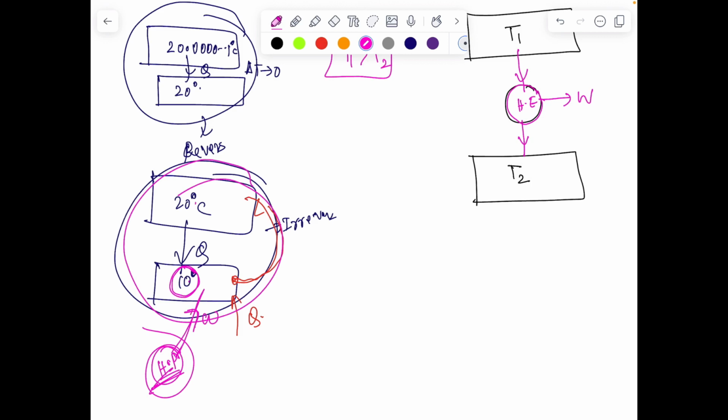And who will supply the work? Heat pump. Okay. So you have to take the help of an external agency to reverse the process, and hence it's known as irreversible process. So irreversible processes are not those which cannot be reversed in the path. Of course it can be reversed.